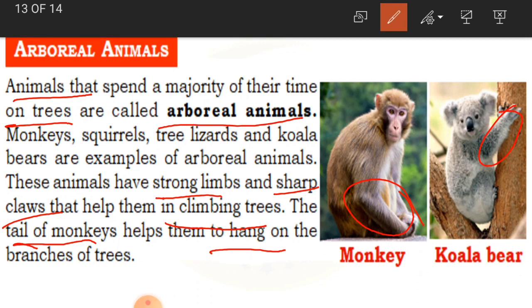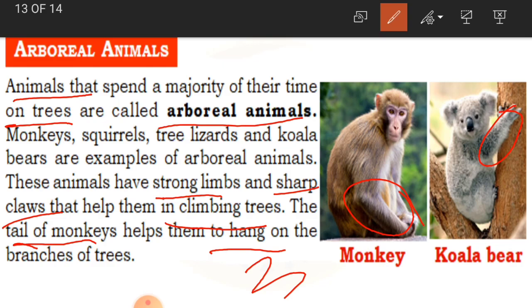Like in the beginning, what we learned is that the adaptation to environment is based on three characteristics. So what are they? Body parts, body coverings and their behavior. How the body parts, body coverings and behavior are designed is according to the environment they live in. Here, arboreal animals have strong limbs and sharp claws so that they can climb the trees, and they can hang on the branches of the trees.